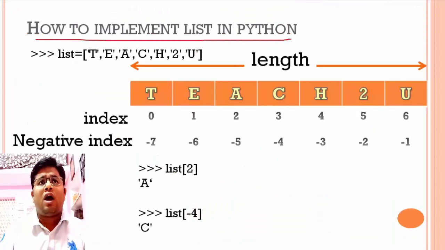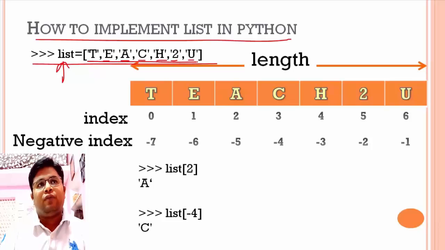Next, how does a Python interpreter implement a list inside memory, or how can we access this list? So here is an example. Here is a variable called list. We have assigned 7 letters, which are T, E, A, C, H, to U. So I have assigned teach to you as individual characters to a list. So this is the overall length of the teach to you characters.